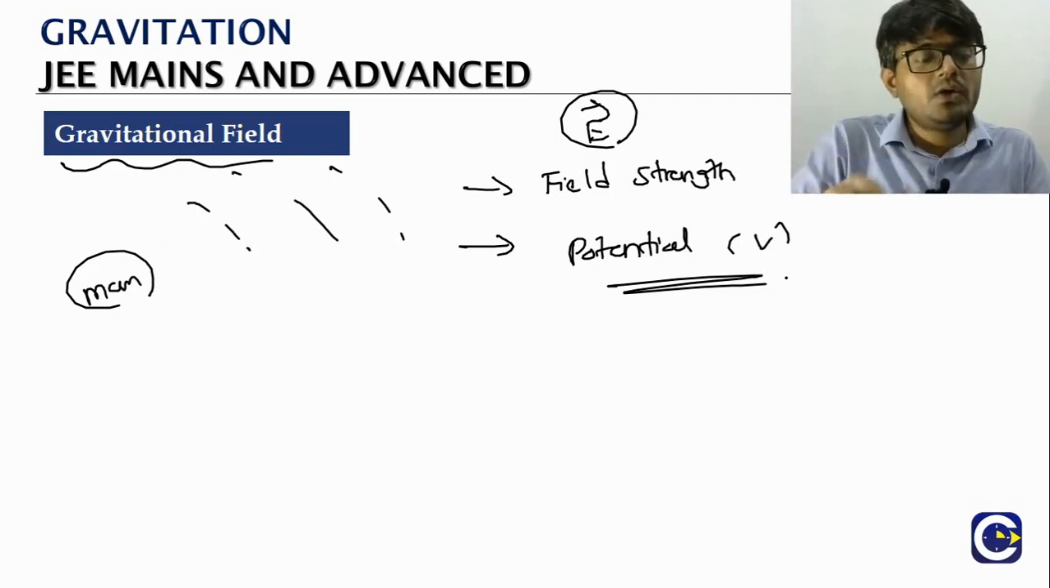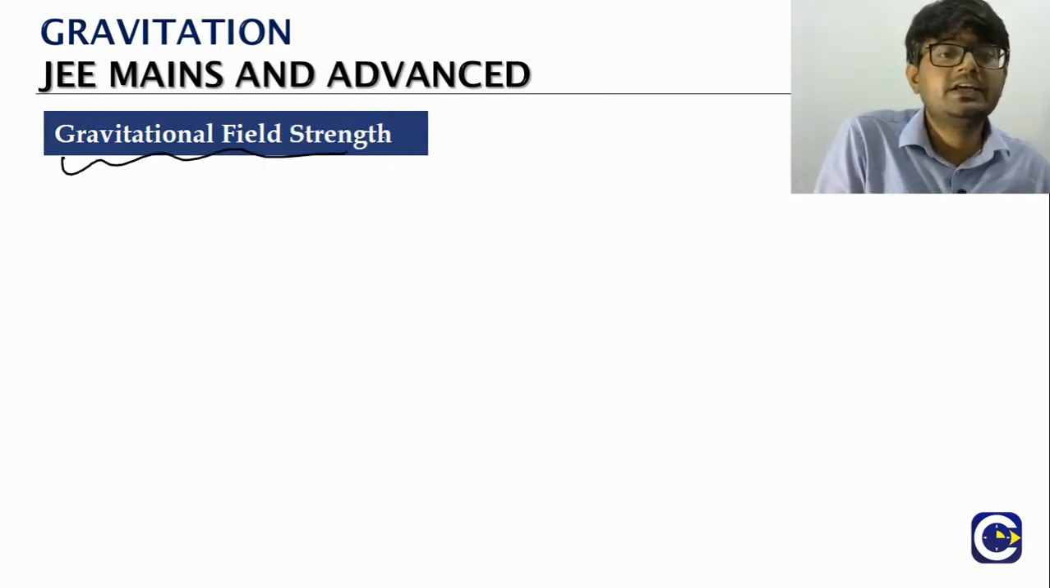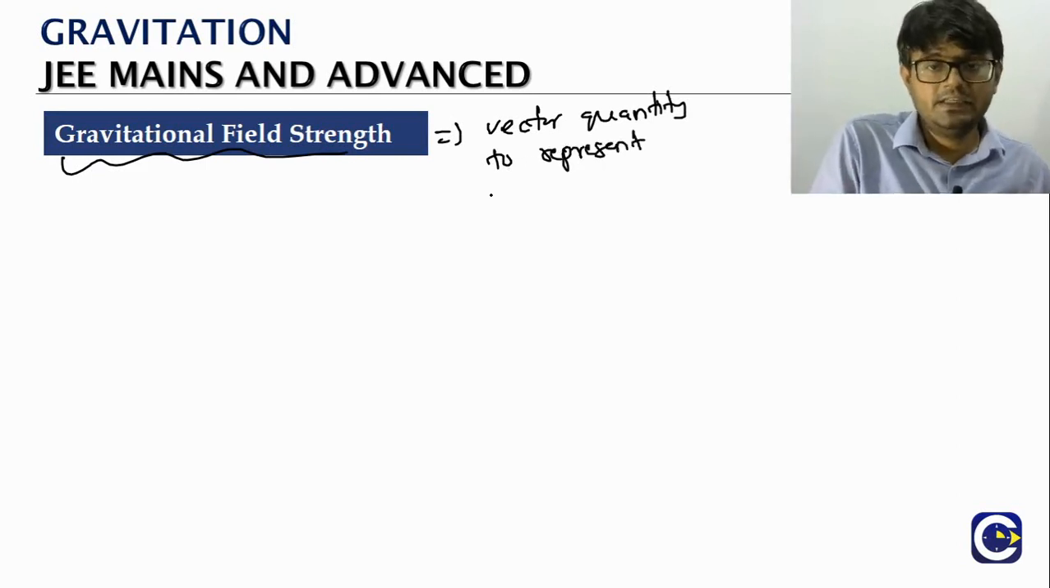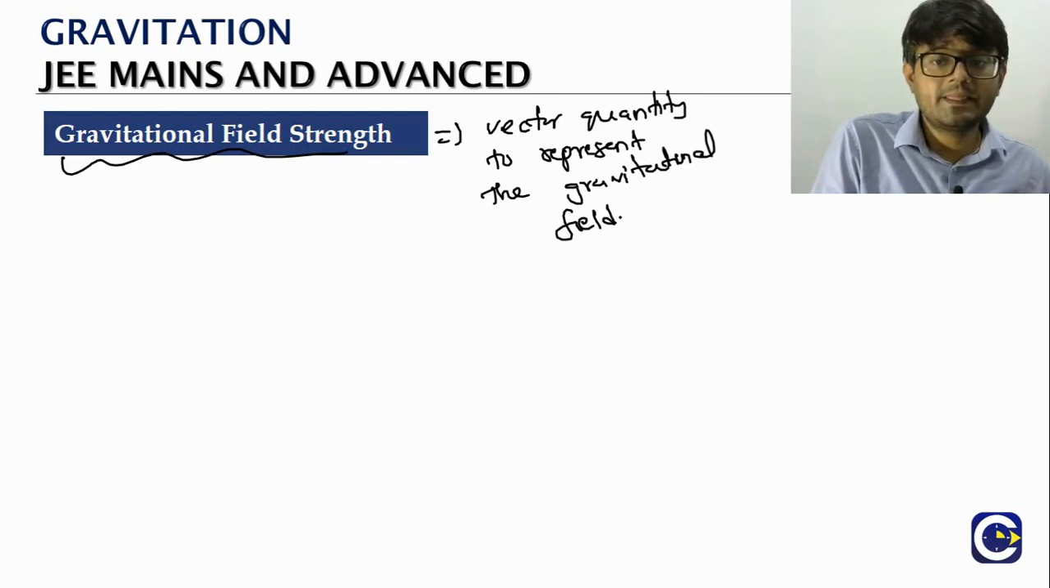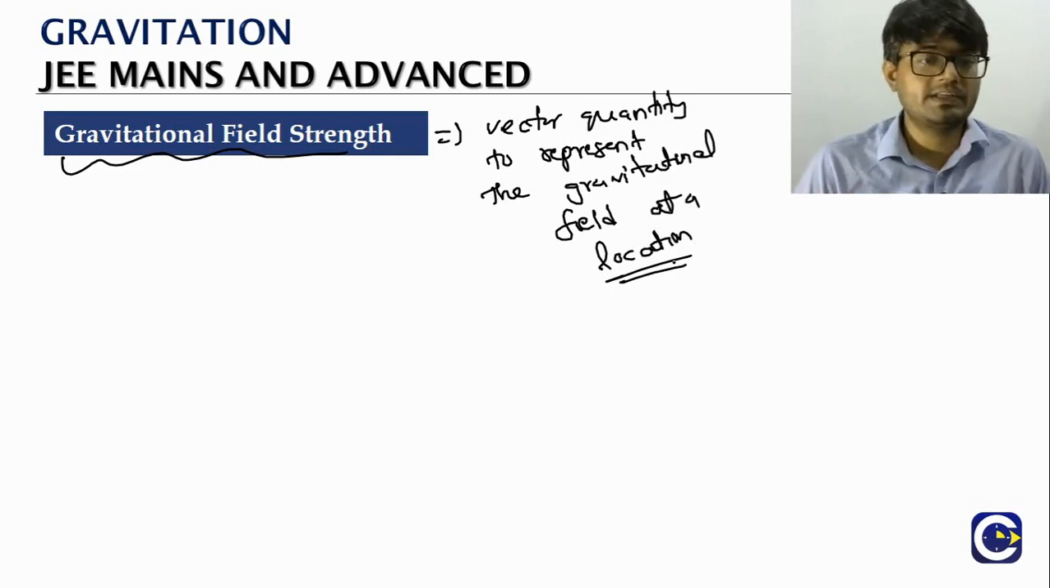So here what we will do is we will start discussing the gravitational field strength. So what is the gravitational field strength? It is a vector quantity to represent or to quantify the gravitational field at a location. So how do we find what is the field at a location?